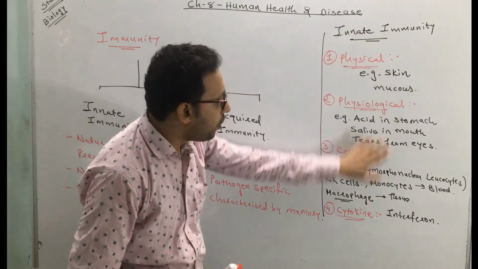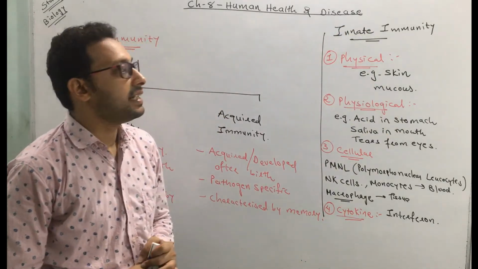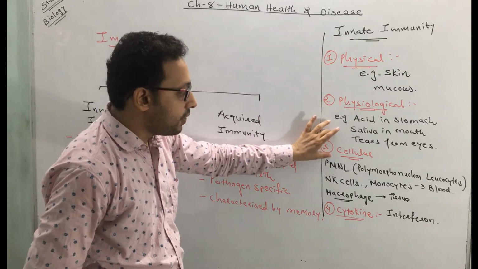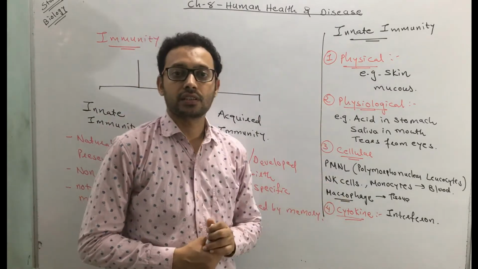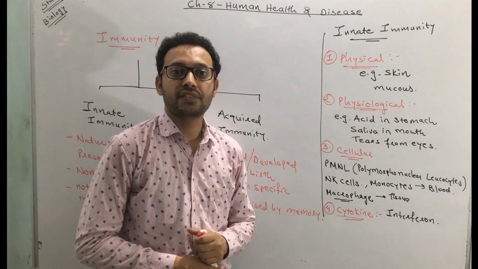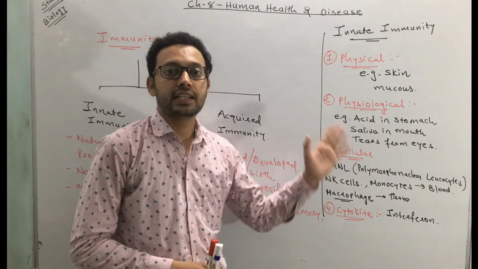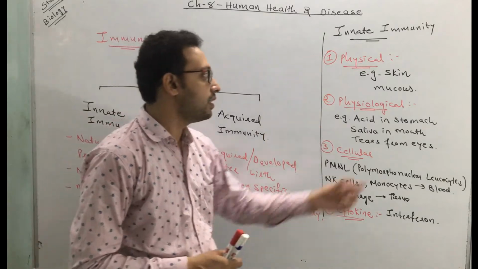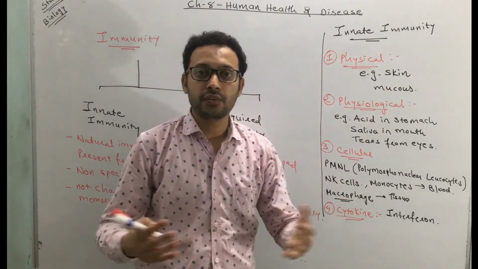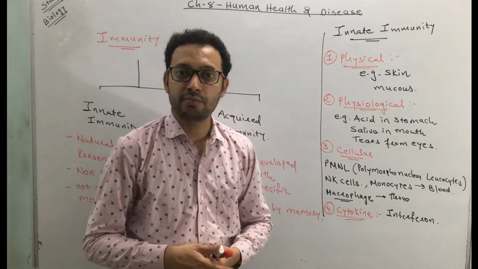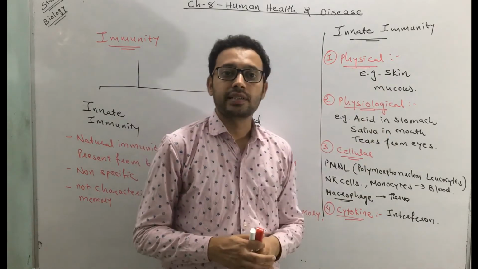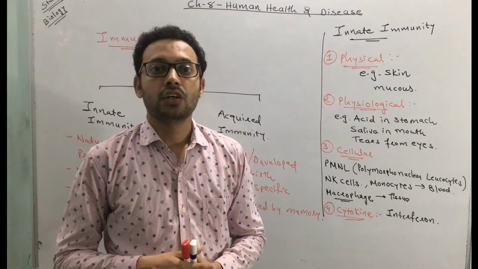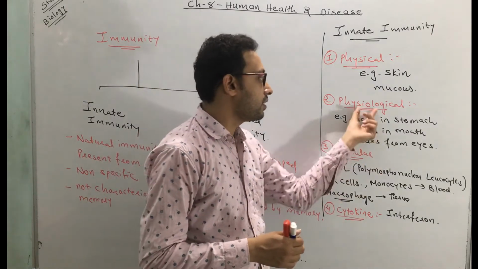So these are all the types of innate immunity: physical, physiological, cellular and cytokine. In physical, there is a physical barrier like the skin surrounding our body, which prevents the entry of microbes, and mucus present in the respiratory, gastrointestinal or genitourinary tract.